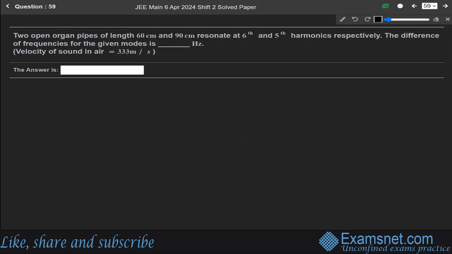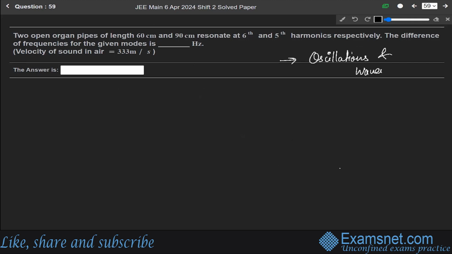Now 59. Two open organ pipes of length 60 centimeter and 90 centimeter resonate at 6th and 5th harmonics respectively. The difference of frequency for the given modes is, and we are given the velocity of sound in air, 333 meter per second. Okay, so this question is from the chapter of oscillations and waves.